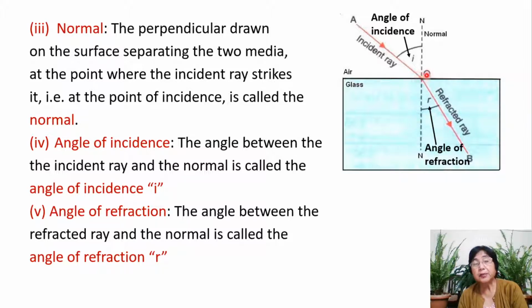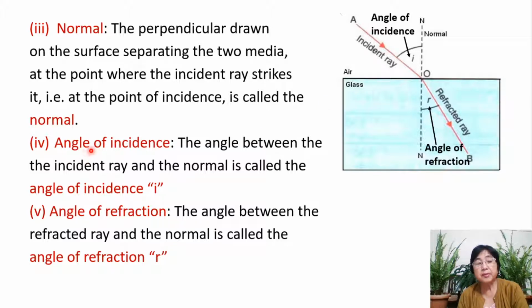Okay, so we call it the point of incidence. So a perpendicular drawn on the surface at the point of incidence is known as a normal. Remember children, we do not call all perpendiculars as normal to the surface. Only the one that is drawn on the surface at the point of incidence is called the normal.